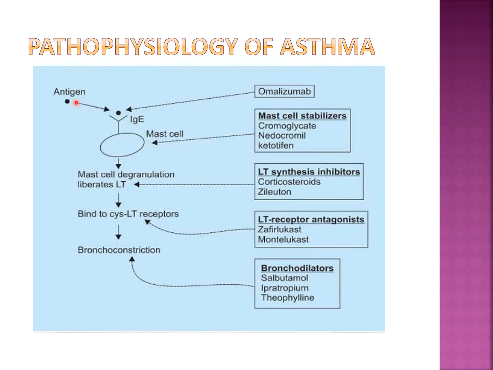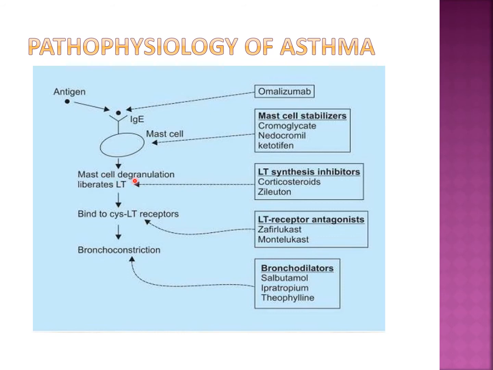But when the same antigen enters the body a second time, the antigen binds to the IgE, and this complex then binds to the mast cell, which contains various inflammatory granules. As soon as the antigen and IgE antibody bind to the mast cells, there is degranulation of mast cells, and those granules are liberated into the smooth muscles and even into the lumen of the bronchi and the trachea. These granules contain certain inflammatory agents like histamine or leukotrienes.